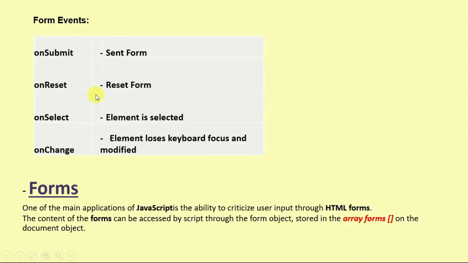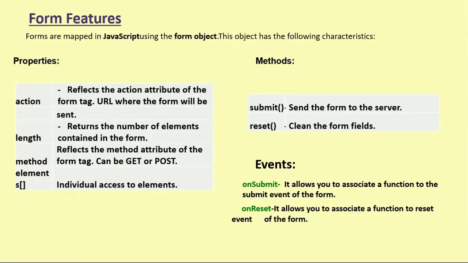So form events, there are basic events that we very generally get to see in a form. On submit, on reset, on select, on change, these are the major and most important events that we see in forms. Form is one of the main applications of JavaScript, the ability to validate user input through HTML forms. So the features are properties and methods.